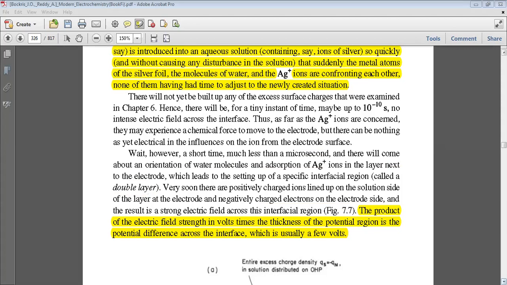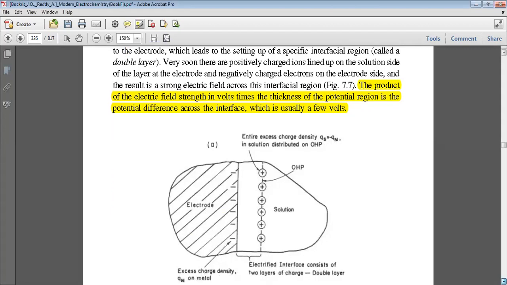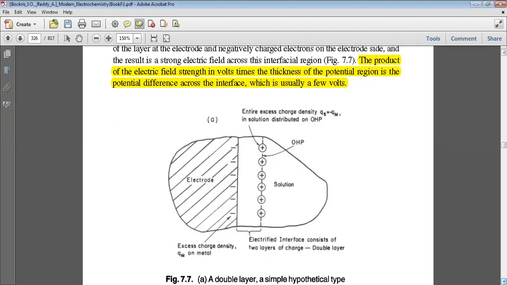We see first this figure. This is an electrode. Suppose it is negatively charged, and this is the solution, and this is the outer Helmholtz plane.